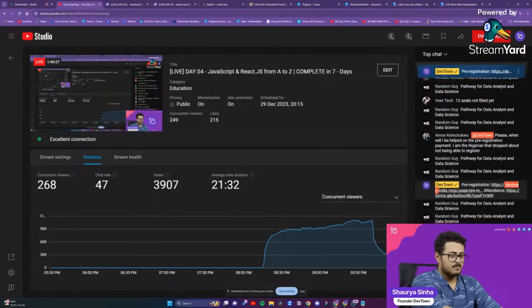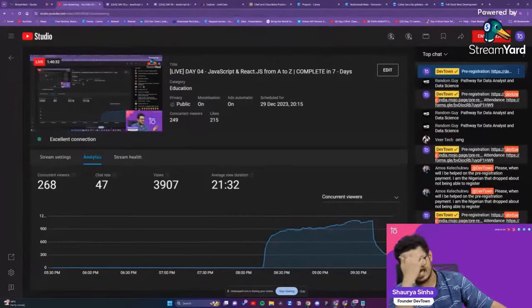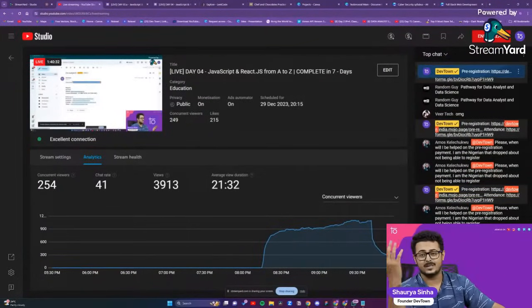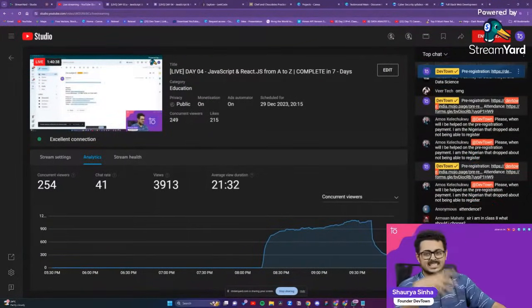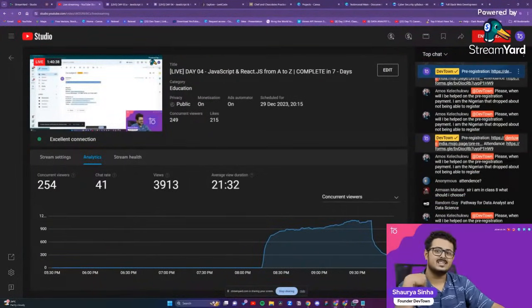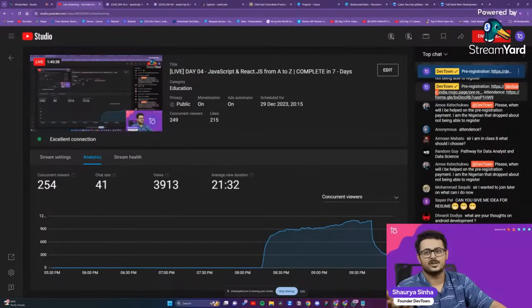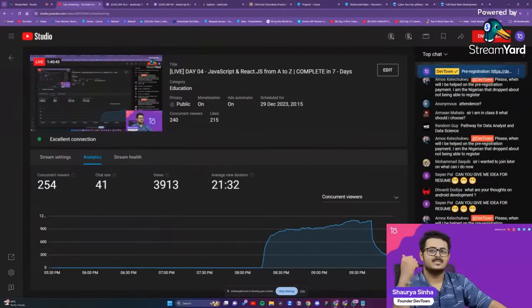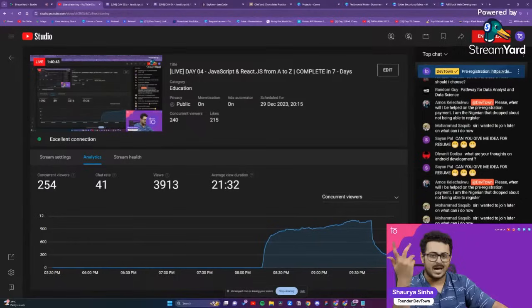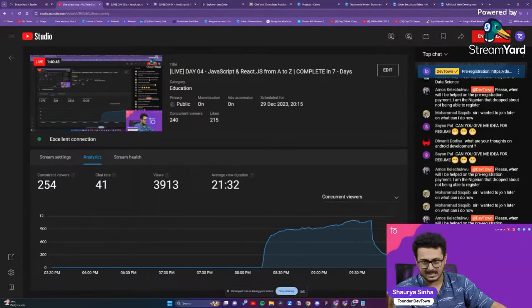Okay. Pathway for data analyst and data science, again, they are two different things itself. Okay, please don't confuse them. Data science is the main thing. Data analyst is a small part of data science. Start with Python, then in data analysis, you learn NumPy, Pandas, Matplotlib, Seaborn, report generation, Power BI, Excel, Tableau.